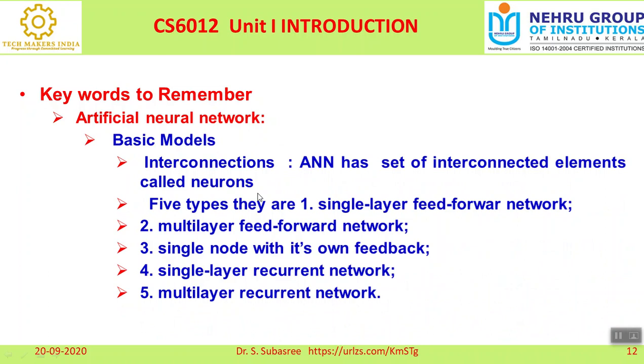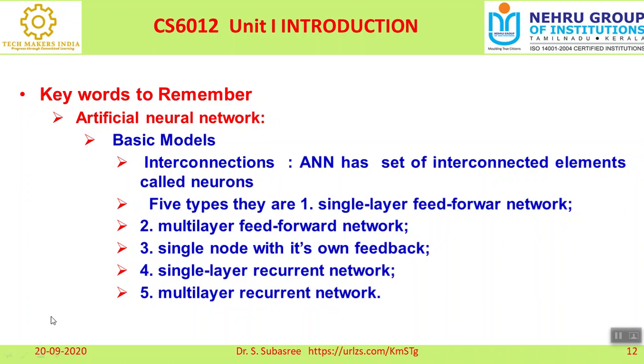And here there are 5 different basic models available: single layer feed forward network, multi-layer feed forward network, single node with its own feedback, single layer recurrent network, and multi-layer recurrent network. These are the different basic models available under artificial neural networks.